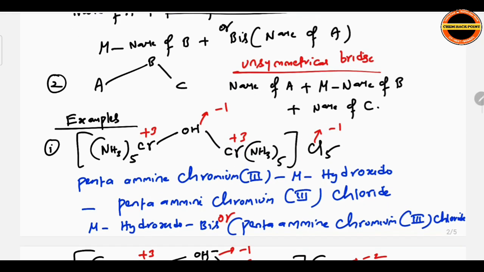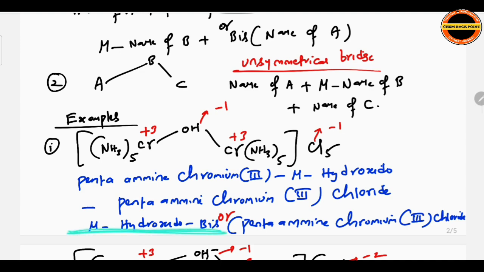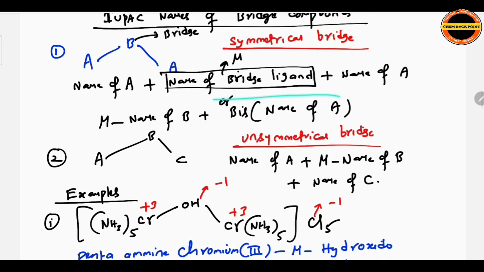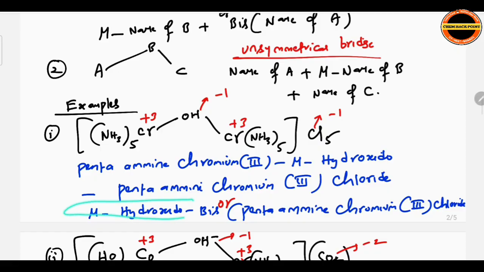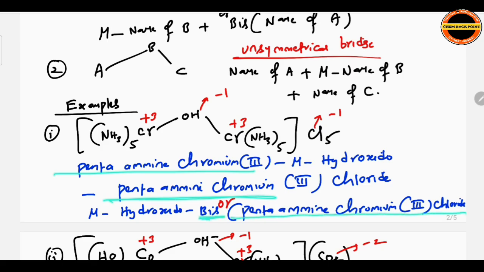Or if you want to write mu hydroxido in the other format, what is the other format? You can write it ABA, the other format we showed. This one you see. Mu name of B, that is mu hydroxido bis. Instead of writing it two times, just put bis and write pentaamine chromium 3 chloride once directly. That's enough. So till here pentaamine chromium 3, then lastly chloride. Okay, keep bracket here and then chloride lastly.